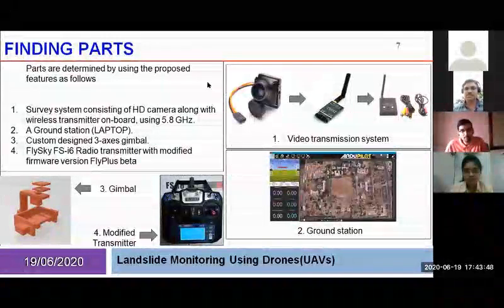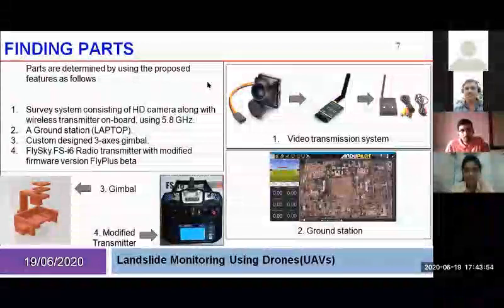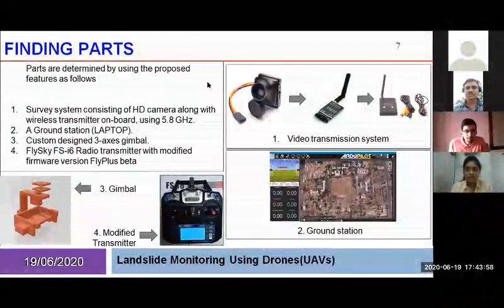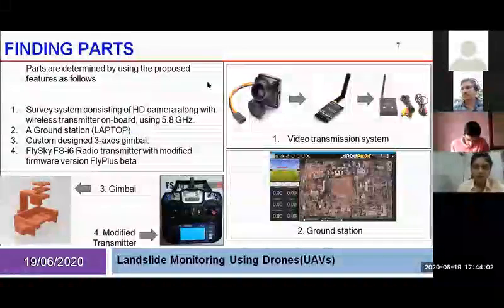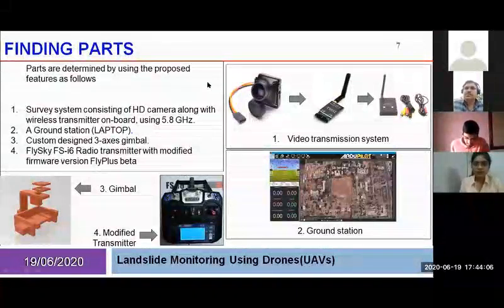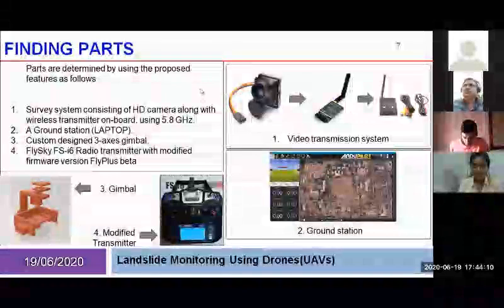This FlySky Plus Beta firmware gives 10 channel output, as opposed to the 6 channel output of the previous firmware. So this modified firmware can transmit 10 channels simultaneously, and on this particular radio transmitter, 10 channels are present which are selectable.